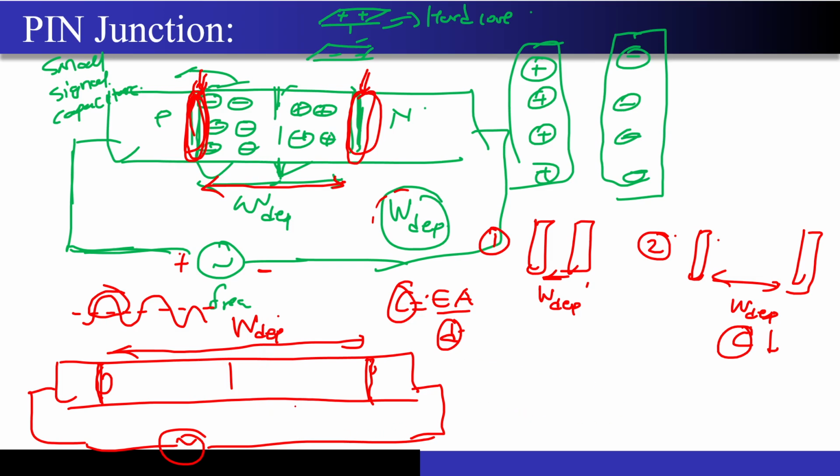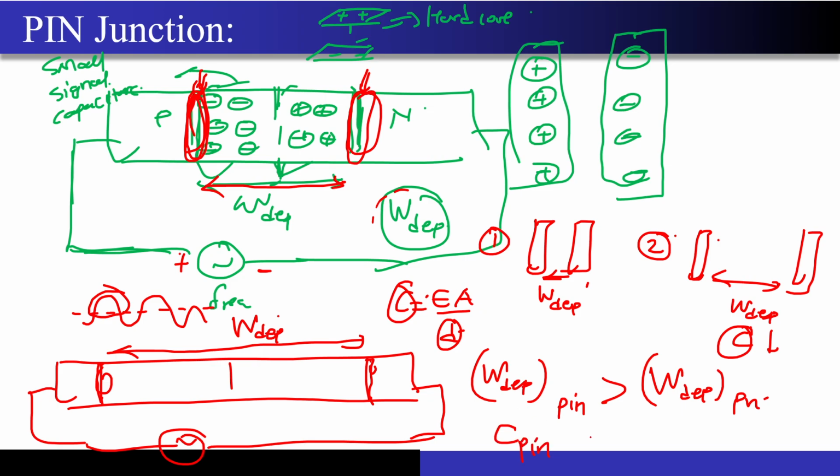If W dep in the PIN is very large compared to the PN junction, then the small signal capacitance of this PIN junction will be smaller than the capacitance of the PN junction, correct?